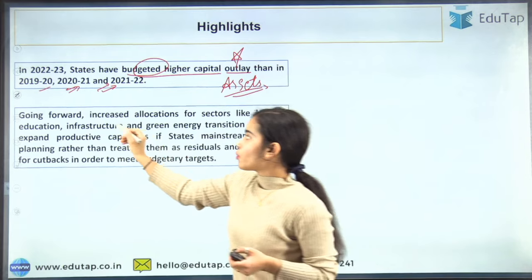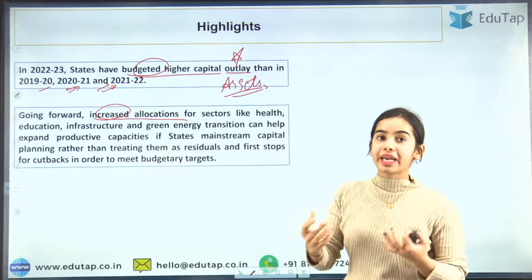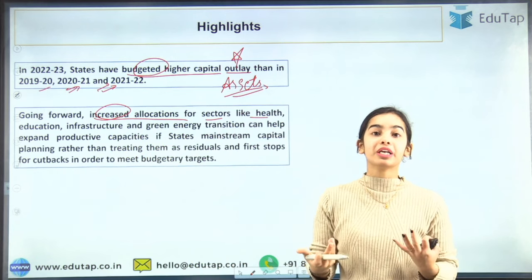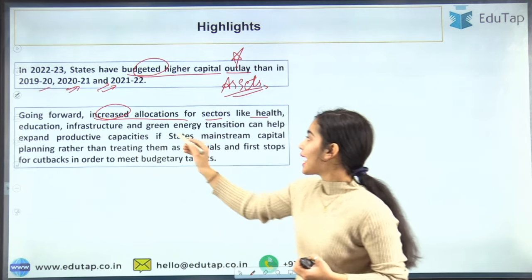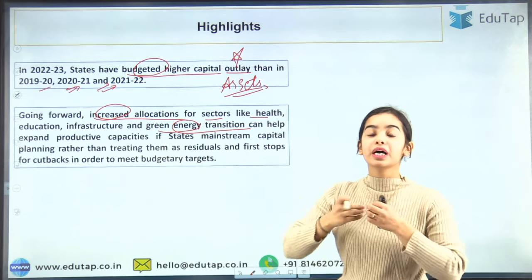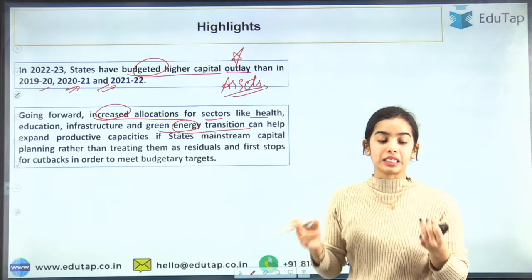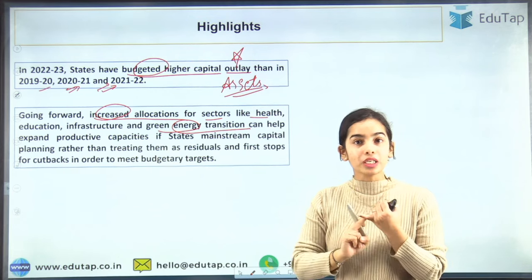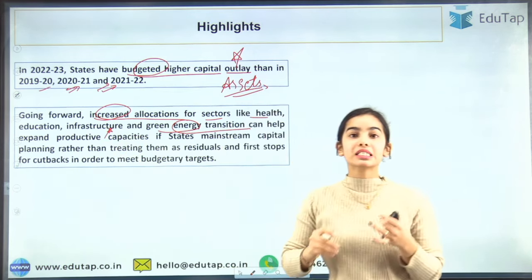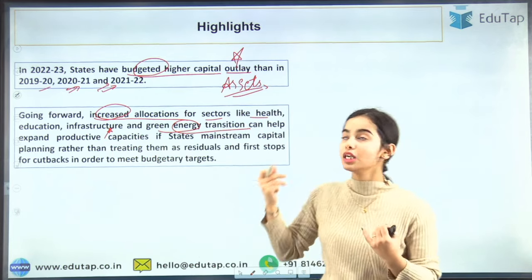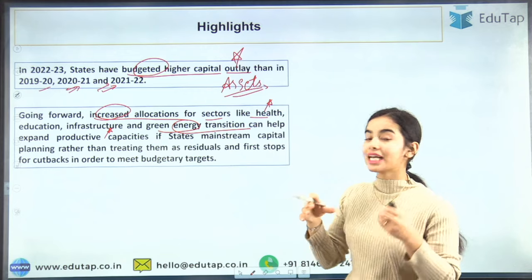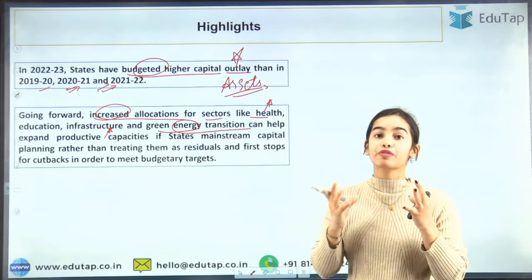Now going forward, increased allocations can be made to sectors like health, education, and physical infrastructure can be improved in the states, and the green energy transition can happen. This will help improve productive capacity. It will improve the production of the state because the infrastructure will be improved, as well as provide better human capital because health and education can improve. So you can understand that this can create a very good effect for the country.